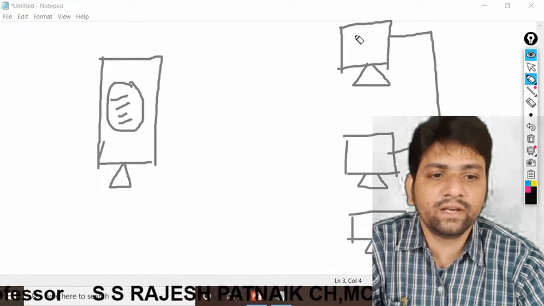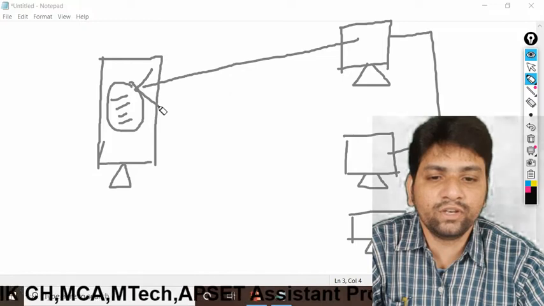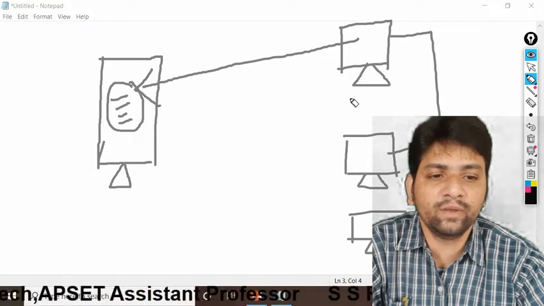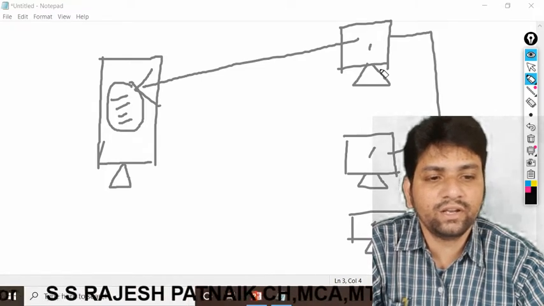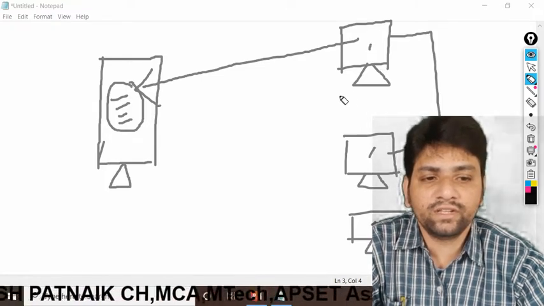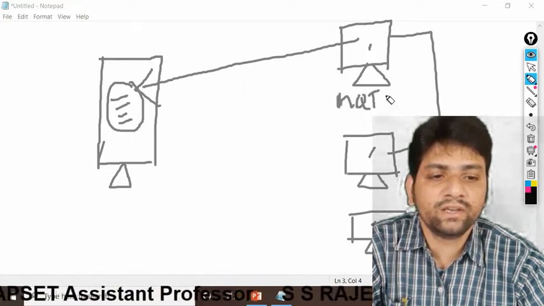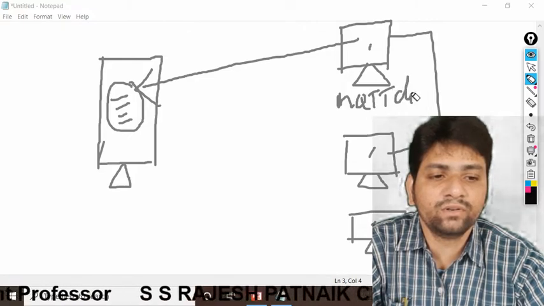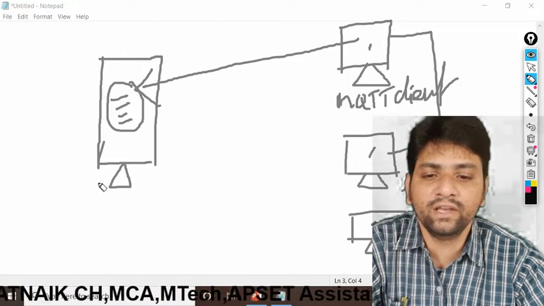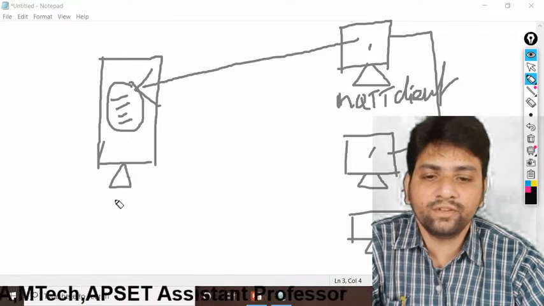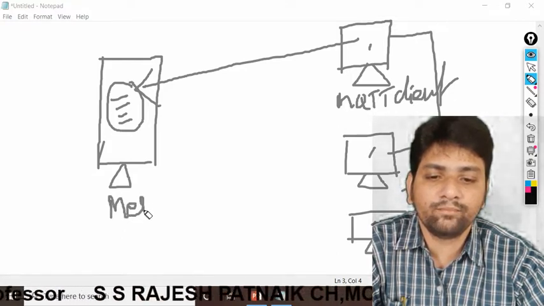If a particular client makes a request to the MQTT broker, if it is an MQTT client, that may be an IoT device. These all are IoT devices, for example. That means MQTT clients: client 1, client 2, client 3. This is the message broker.